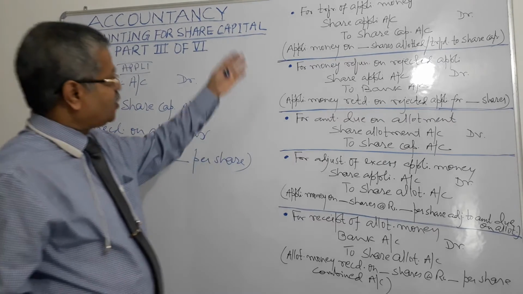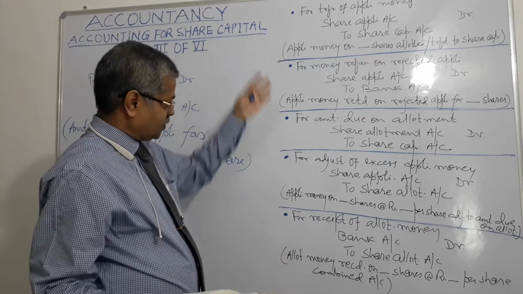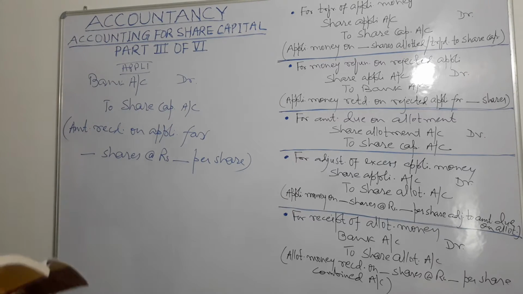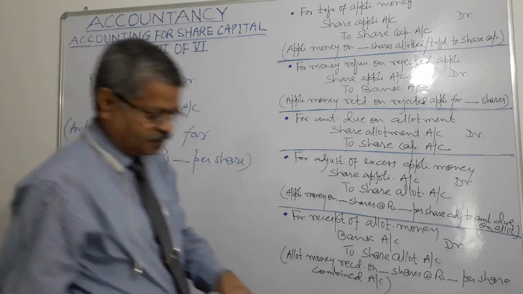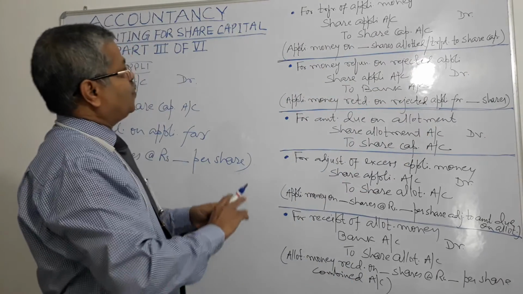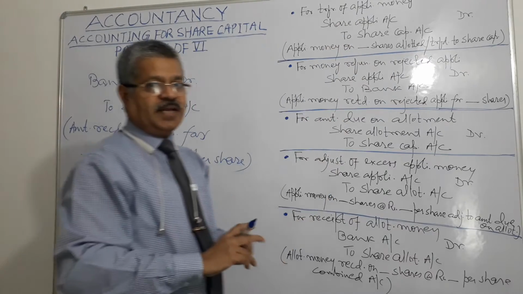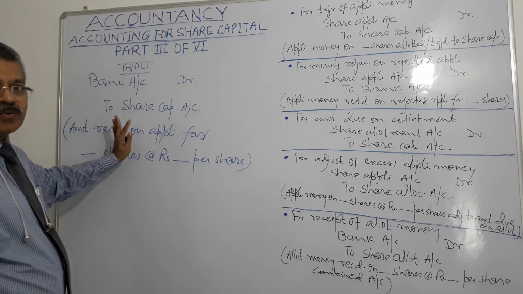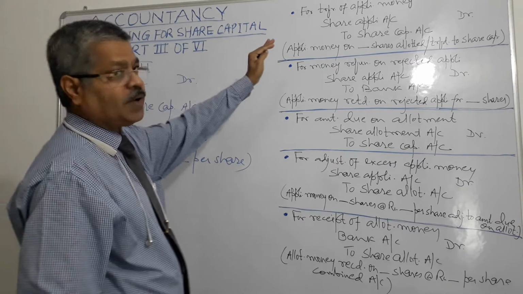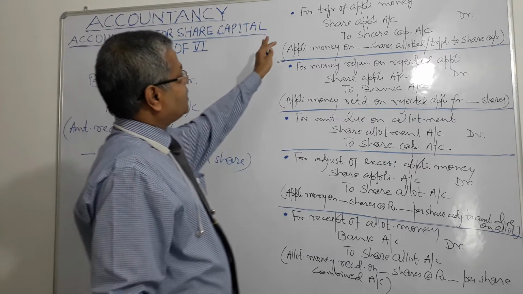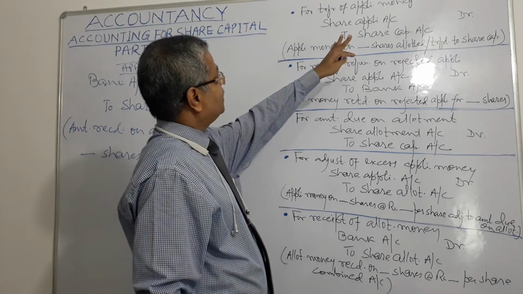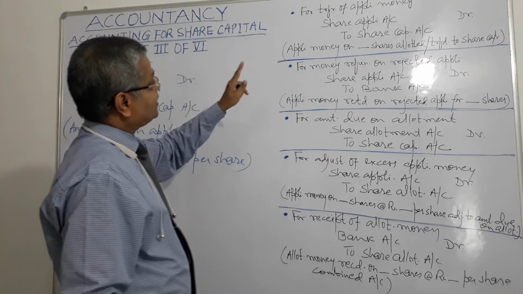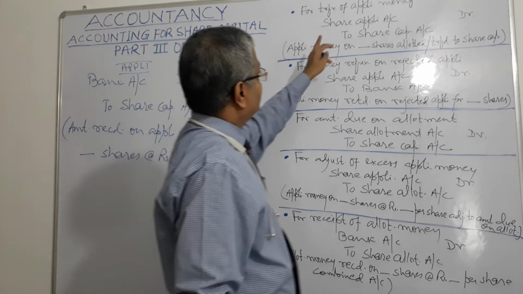Now next stage is allotment. At the stage of allotment, we make 5 accounting entries, right? For transfer of application money, we have gone to the next stage. Application money process is over. Now we are going to allotment. For transfer of application money, what will be the entry?